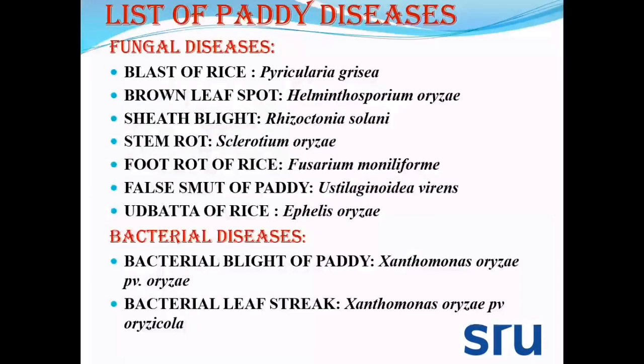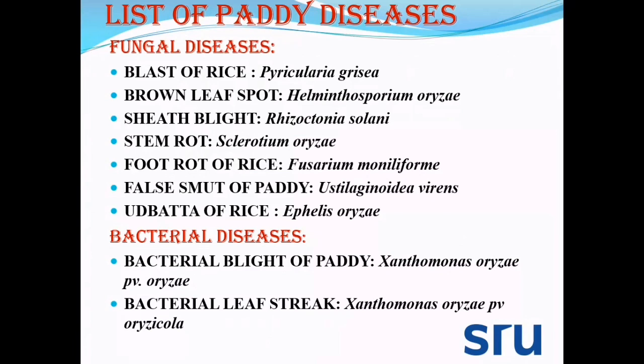Let's see the list of important fungal and bacterial diseases. First, coming to fungal diseases: blast of rice caused by Pyricularia grisea, brown leaf spot caused by Helminthosporium oryzae, sheath blight caused by Rhizoctonia solani, stem rot caused by Sclerotium oryzae, foot rot of rice caused by Fusarium moniliforme, false smut of paddy caused by Ustilaginoidea virens, and Udbatta disease of rice caused by Ephelis oryzae.